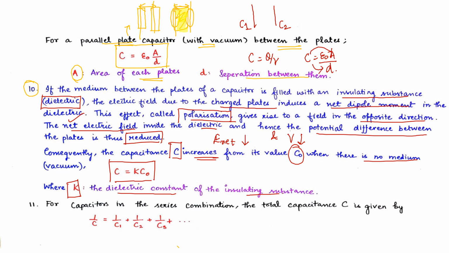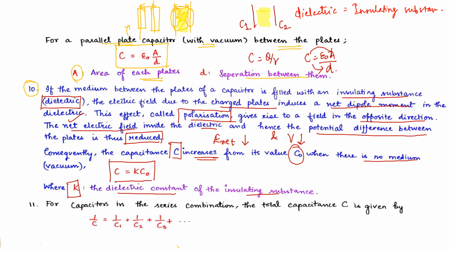Now in this C1 and C2 we have introduced a dielectric. What is a dielectric? It's an insulating substance. Dielectric equals insulating substance. This insulating substance does not allow the passage of electric fields.